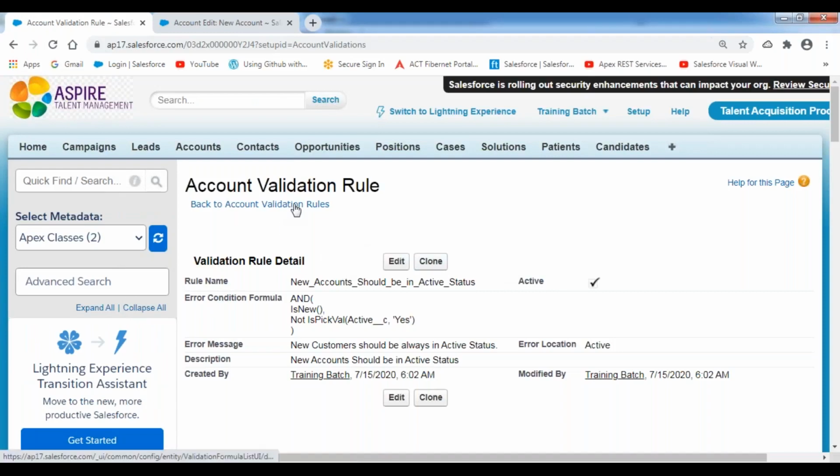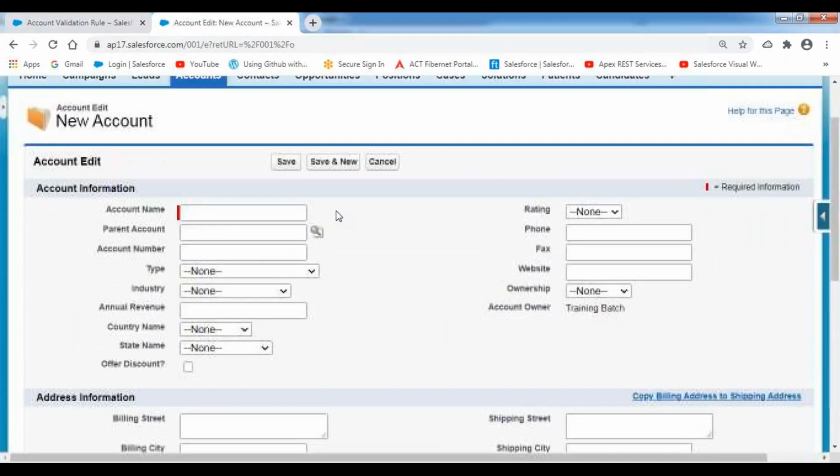Now my validation rule has been created successfully. Let's see. I'm creating a new account record, Shyam Kumar.